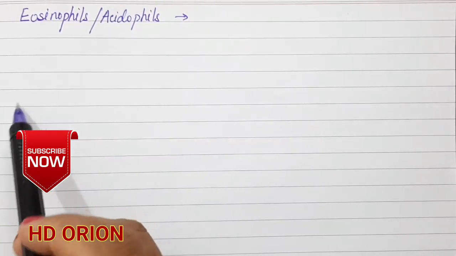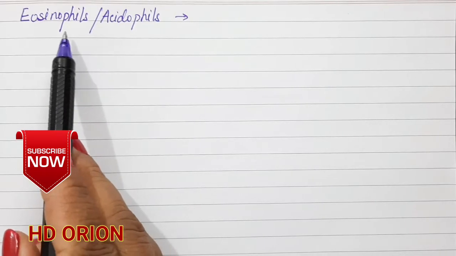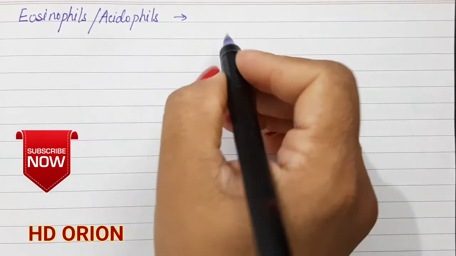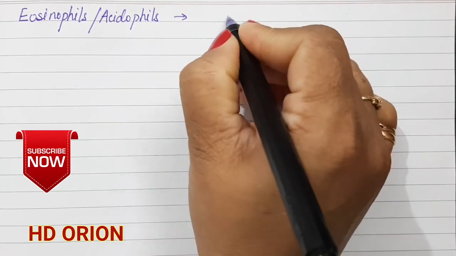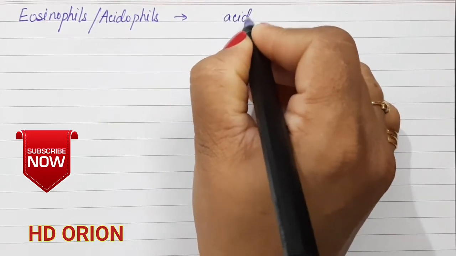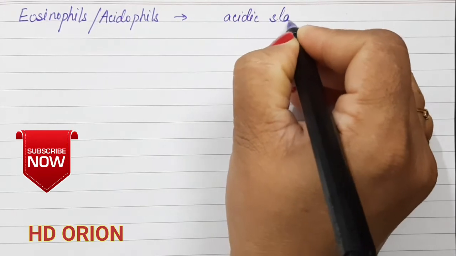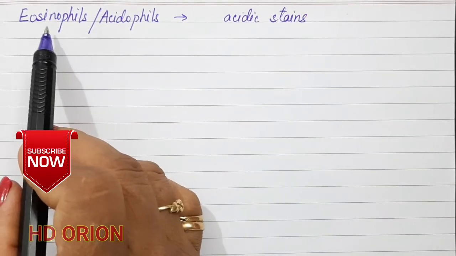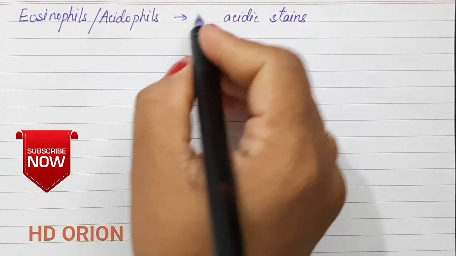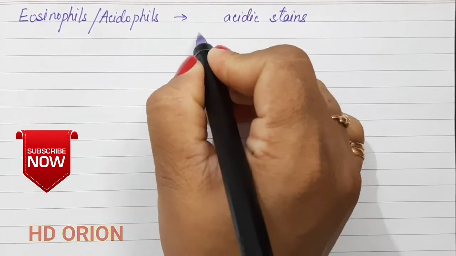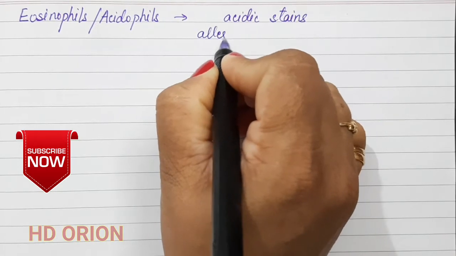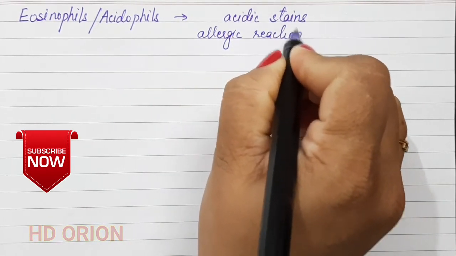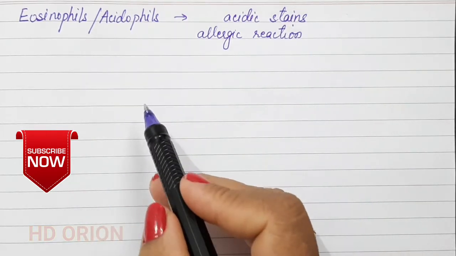Let us see individually the different types of WBCs. First come the eosinophils or the acidophils. As I told you, they are stained with acidic stains. One of the acidic stains is eosin. We call them eosinophils. And they are triggered when there is an allergic reaction. So whenever there is an allergic reaction, their action becomes triggered, or they become more in number.